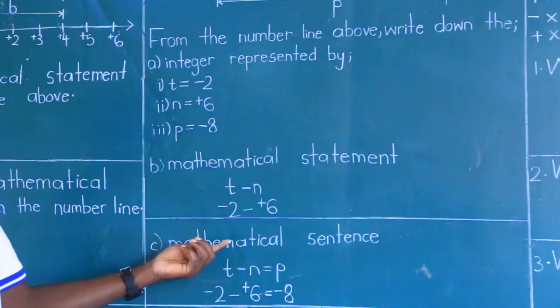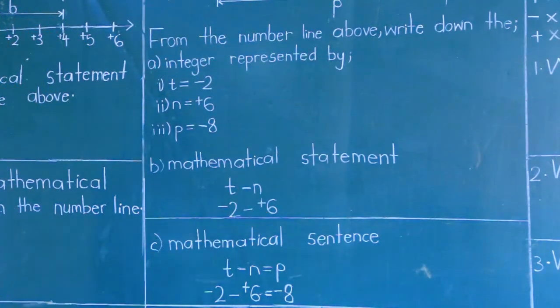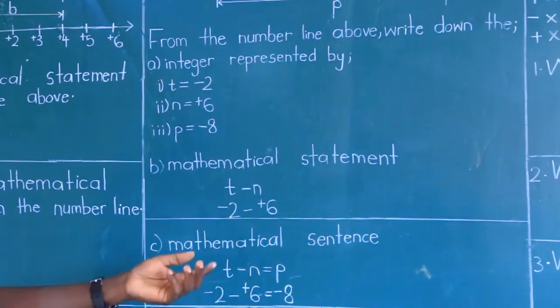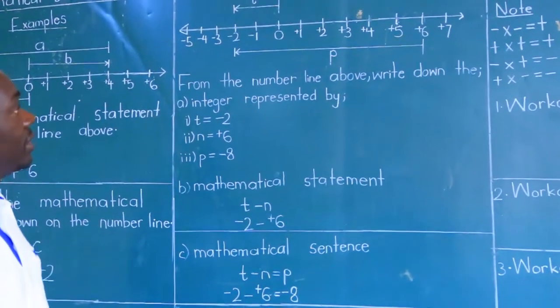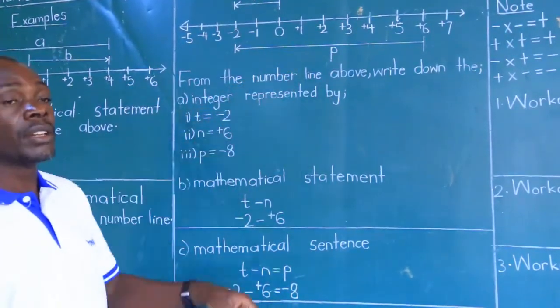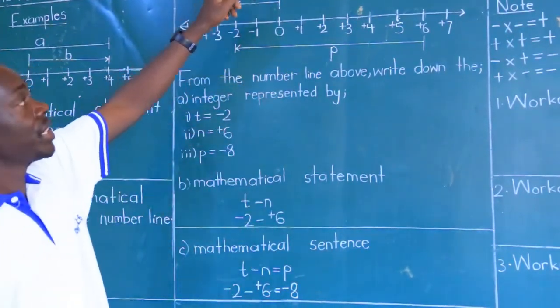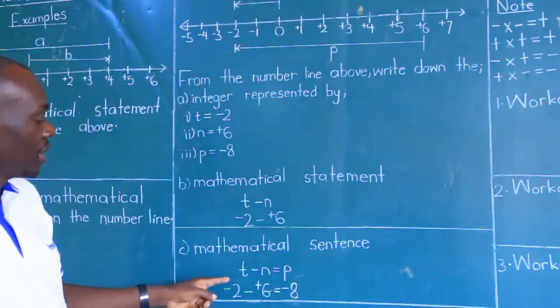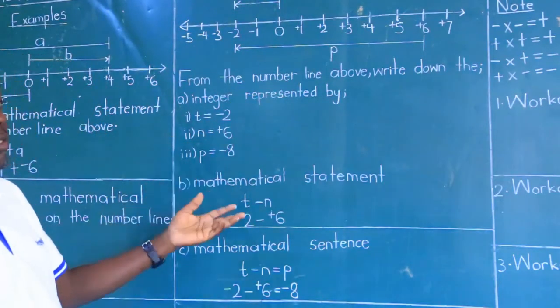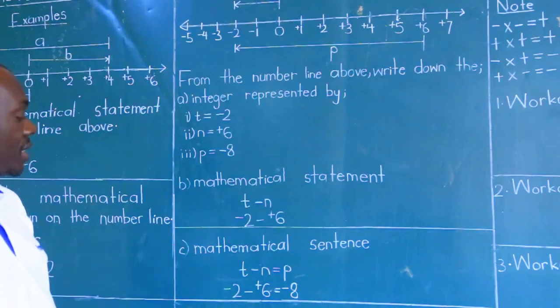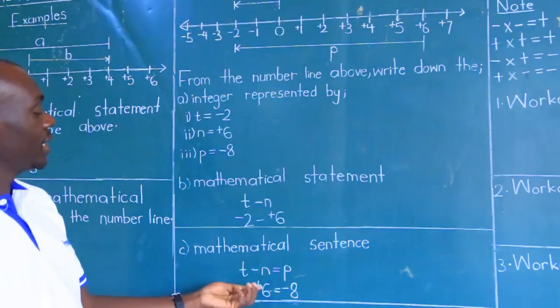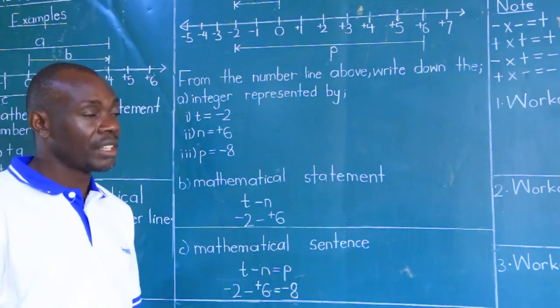You say negative 2 minus positive 6, and that's a statement, please. Then part C says, write down the mathematical sentence shown on the number line. That's when you bring the down arrow. Remember subtraction, you said T minus N is equal to P. It's the one you write. Then write their equivalent in terms of integers. That's negative 2 minus positive 6 equals negative 8.